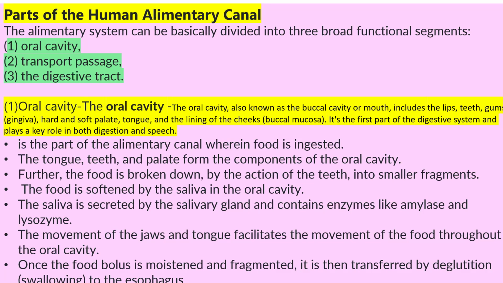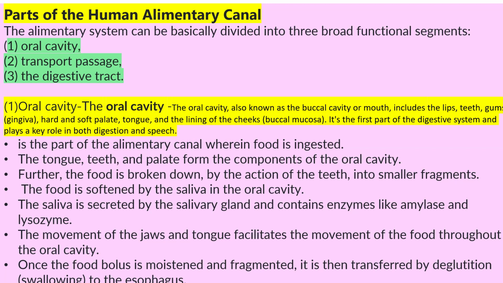So it includes the lips, teeth, gums. Gums are also known as gingiva. Hard palate, soft palate, tongue, and the lining of the cheeks, which is the buccal mucosa. The oral cavity is the first part of the digestive system, which plays an important role in digestion, and it also enables us to speak.